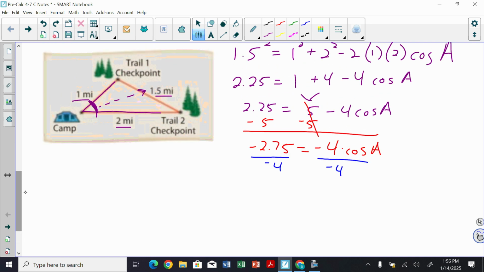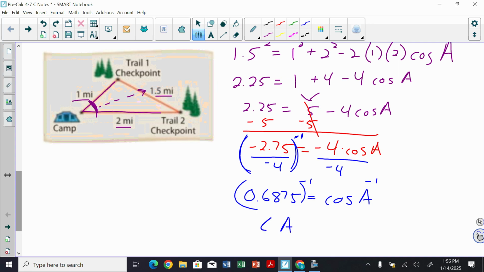Now here's where you can do these two pieces at the same time. I could divide this and then just end up taking the inverse cosine, or I can actually calculate it out. I get 0.6875. You'll notice you get a crazy decimal because of cosine of A. So again, you could do this here, or you could wait and do it right here, but I've got to do the inverse cosine, and I would get angle A equals about 46.6 degrees. Okay, so when I divide here, I can get the inverse cosine.